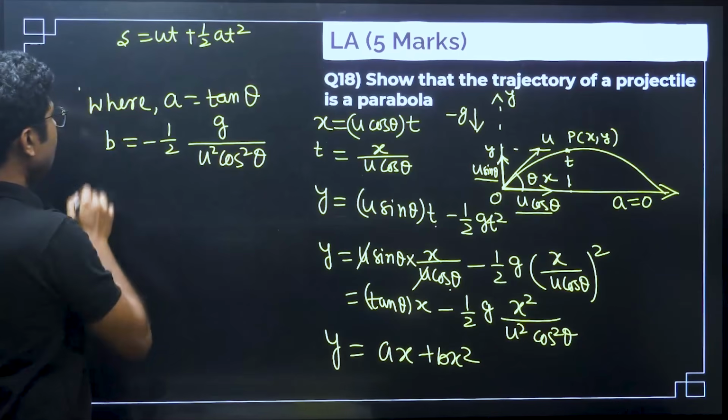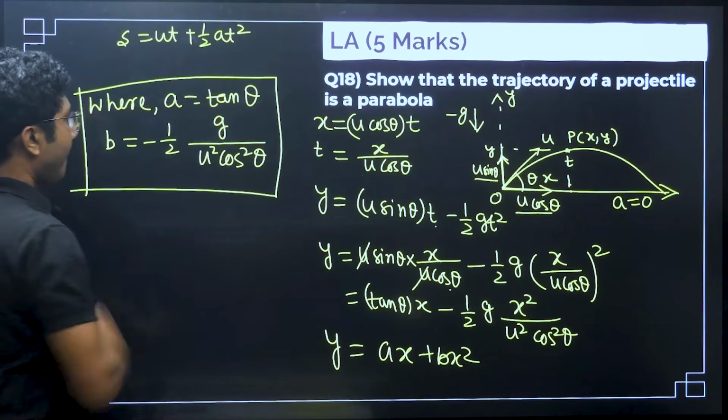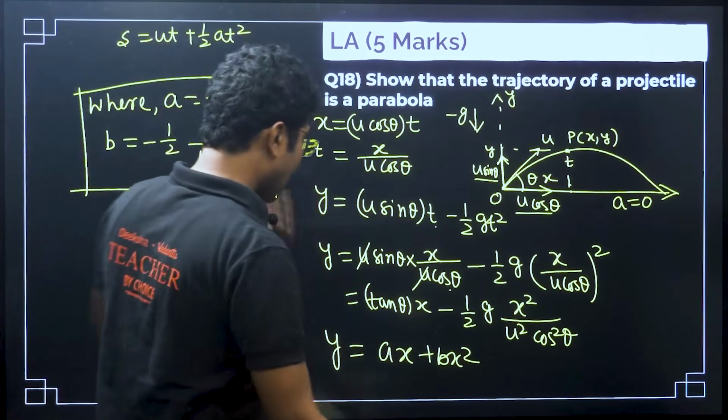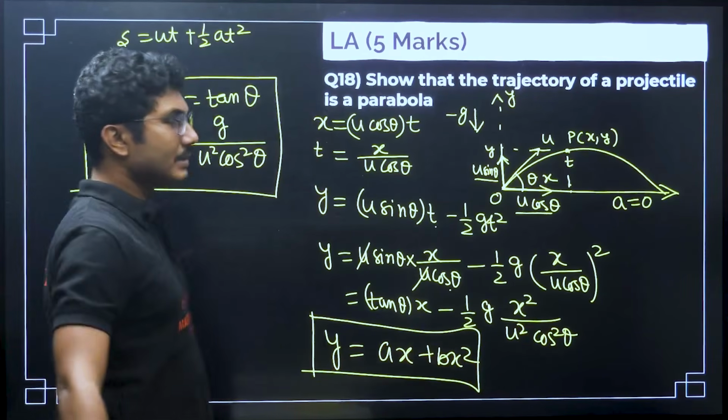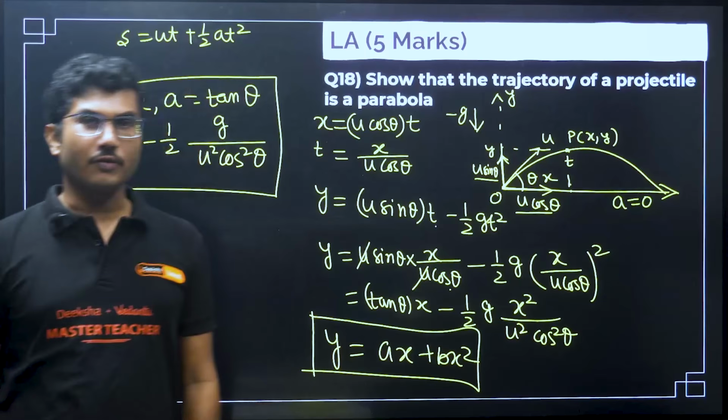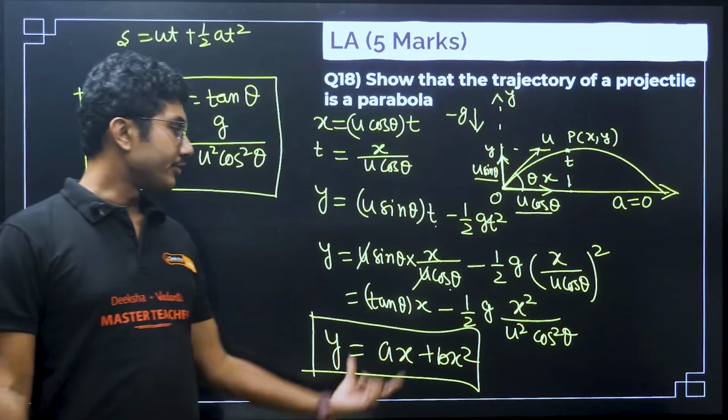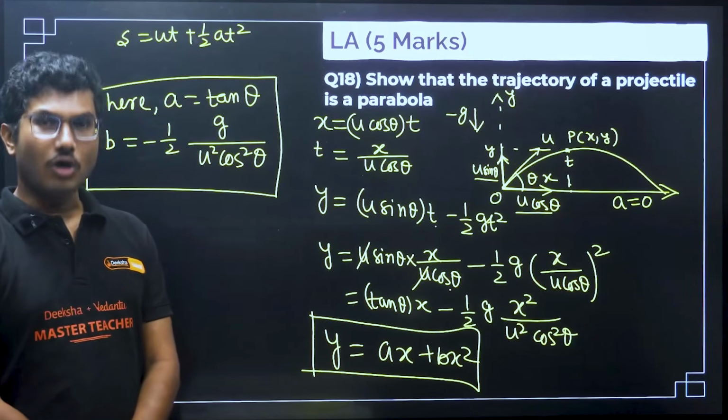This is a constant. So what is this? This is a general equation of a parabola. Any equation which is represented using this is called a parabola.